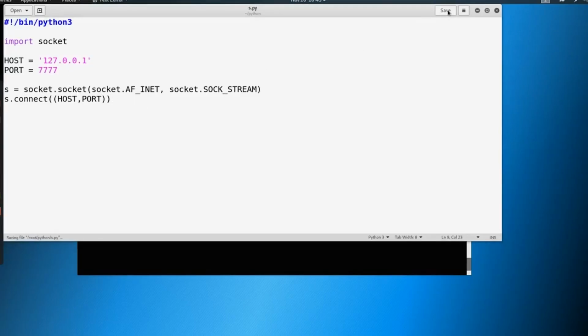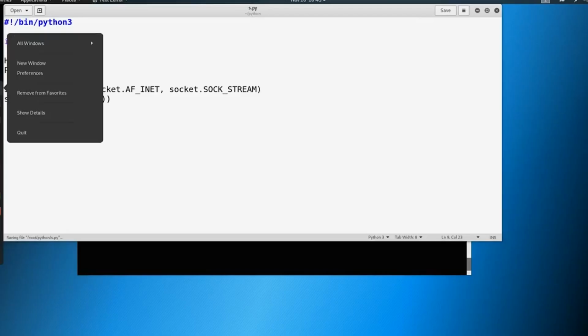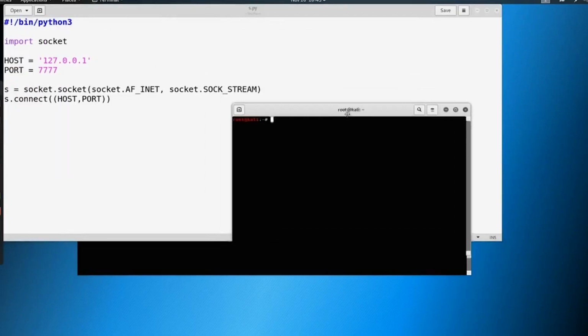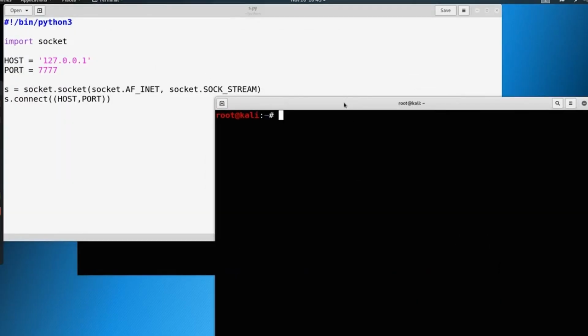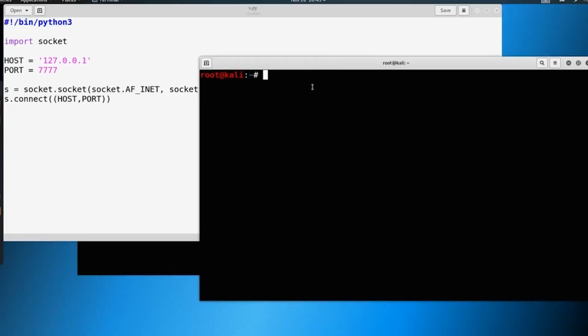So I'm going to go ahead and save this, and then I'm going to open up a new terminal in a new window here. And I'm going to utilize a tool that we have not used before. This tool is called Netcat, and we'll use this later on in the course quite a bit. So we'll say nc -nvlp. This means I'm going to establish a listening port. I'm going to listen on port 7777 for a connection. So you see here, it says, hey, we're listening on any interface for all 7s.